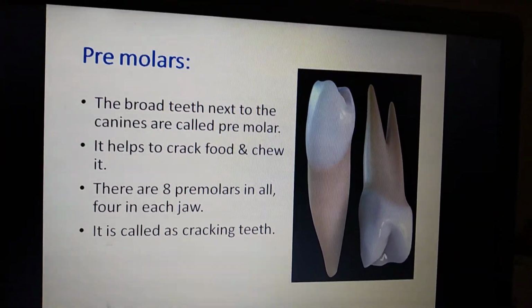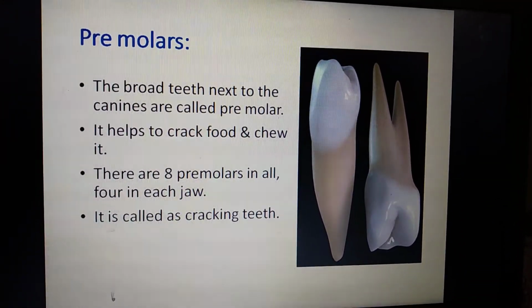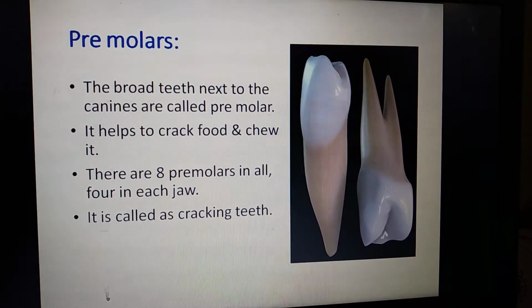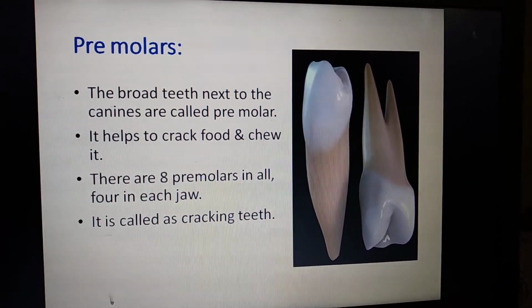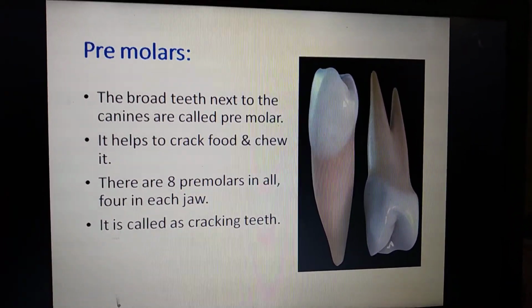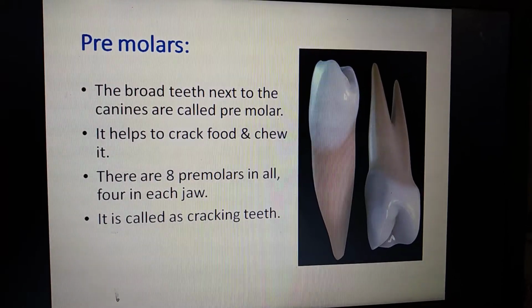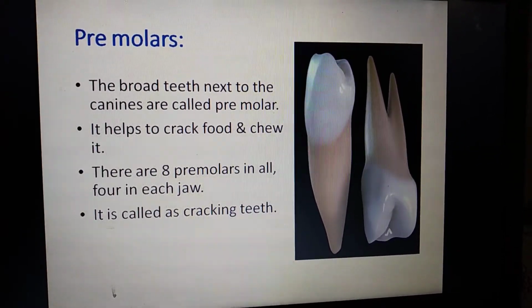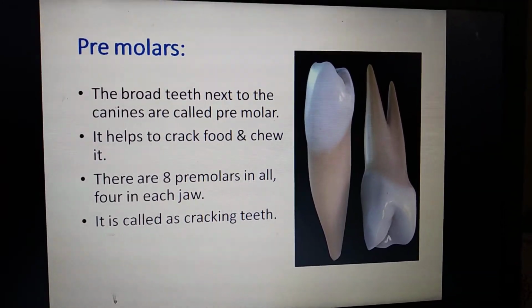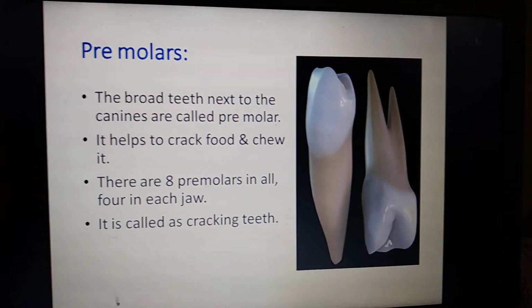And next we are going to see the premolars. After the canines we can see the premolars. It is a very broad tooth next to the canines. So it is helpful to crack the food. Also it is helpful to chew the food.